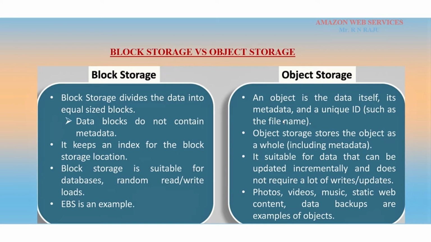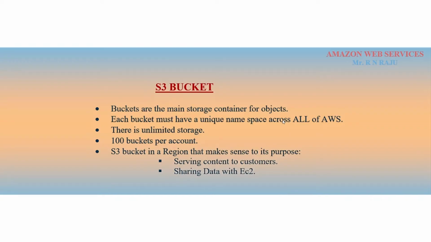Overall the objects are stored in S3 buckets. So S3 is a bucket concept. Then what is meant by bucket? Buckets are the main storage container for objects. Each bucket must have a unique namespace across all of AWS, so while creating buckets, you must specify a unique name. There is unlimited storage, meaning bucket size is unlimited. You can keep unlimited objects in the bucket, but 100 buckets per account by default.